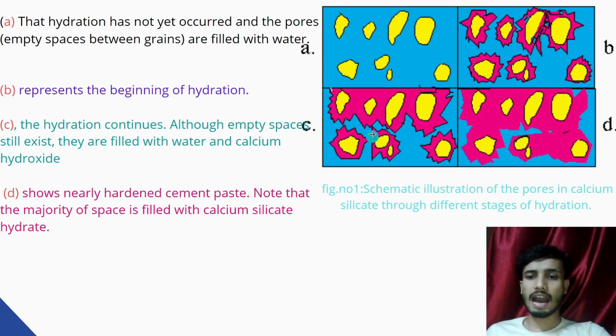Figure C represents hydration continuing. Empty space still exists, filled with water and calcium hydroxide. And figure D represents the nearly hardened cement paste, where the majority of the space is filled with calcium silicate hydrate. And the next slide is